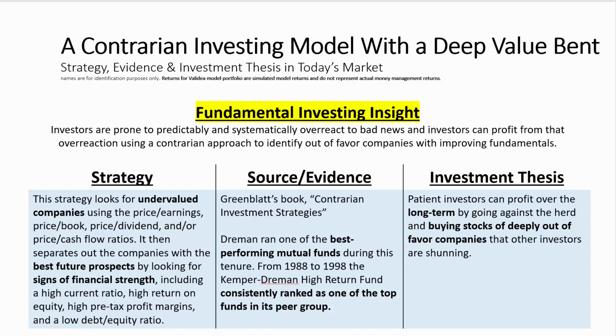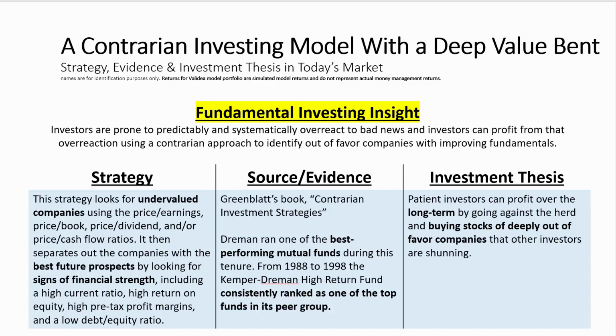This model is based on David Dreman's book, Contrarian Investment Strategies. Dreman at one point ran one of the best performing mutual funds during his tenure. From 1988 to 1998, the Kemper-Dreman High Return Fund consistently ranked as one of the top funds in its peer group. The investment thesis behind the strategy is this: patient investors can profit over the long term by going against the herd and buying stocks of deeply out-of-favor companies that other investors are shunning.